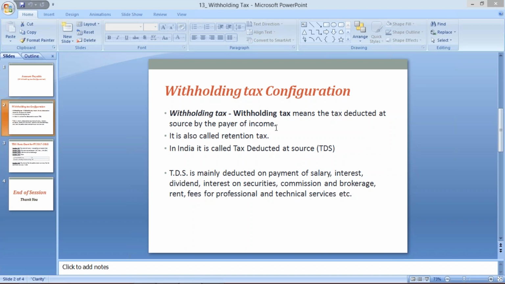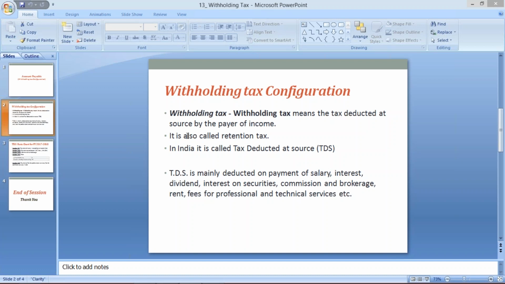Apart from this there are so many other taxes also. It is also called retention tax. Why is it called retention tax? Because this tax, withholding tax or TDS, if you talk about income tax, is deducted by the employer of the organization. Let's suppose I am working in Wipro Technology.